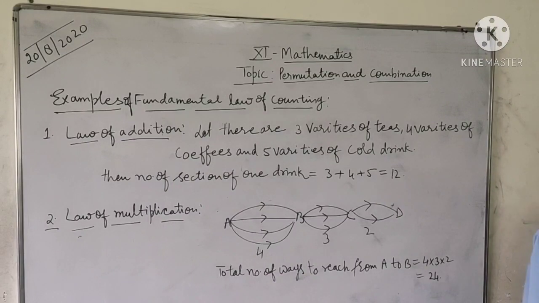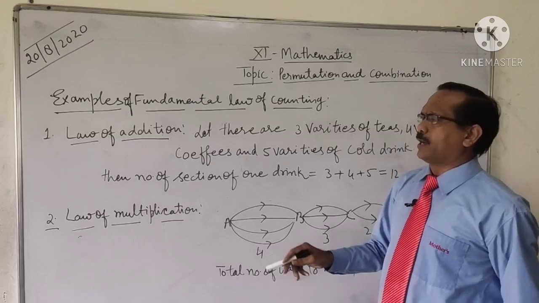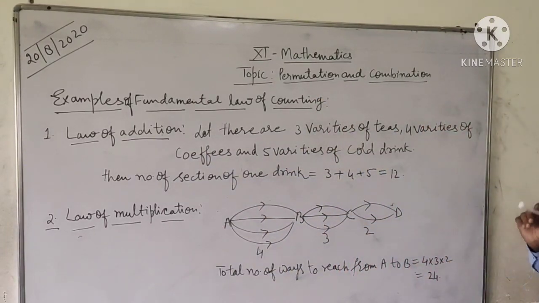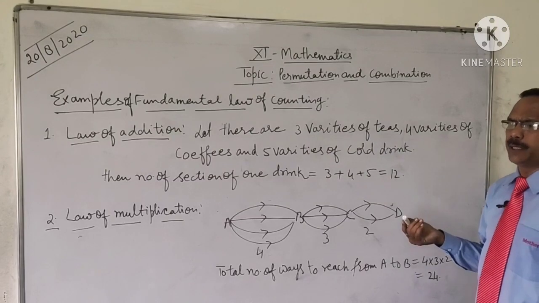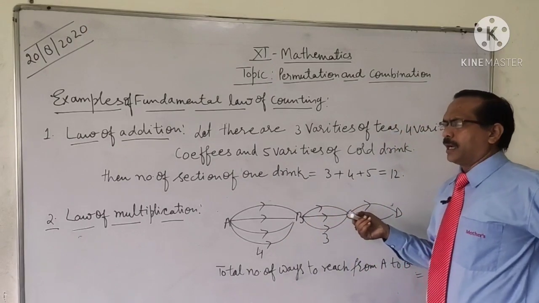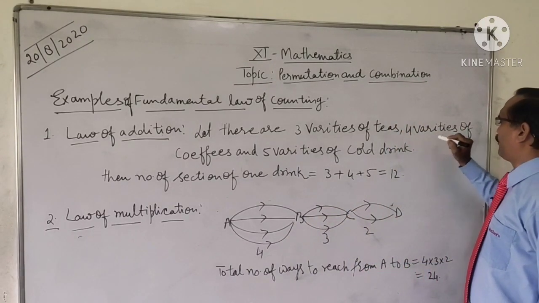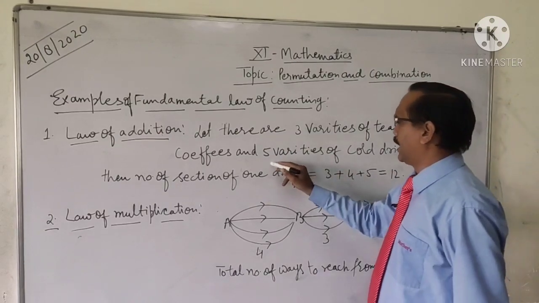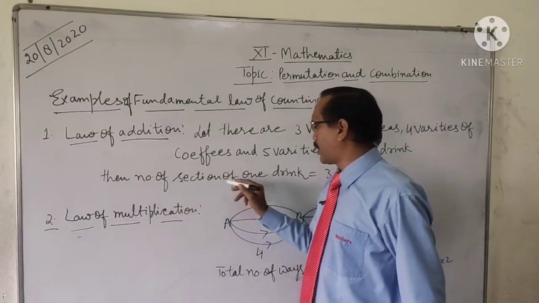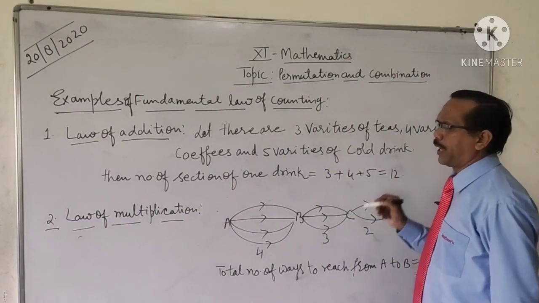Now students, see the examples of the fundamental law of counting. First is the law of addition. Let there be three varieties of tea: green tea, lemon tea, and ordinary simple tea. Then 4 varieties of coffee and 5 varieties of cold drink. Then the number of selections of one drink is 3 plus 4 plus 5 equals 12.